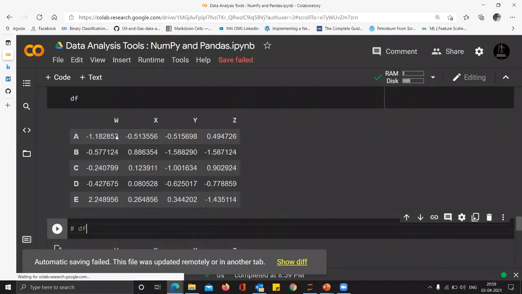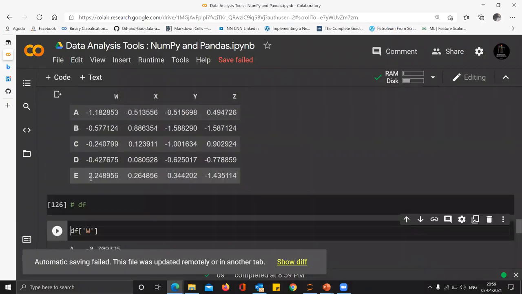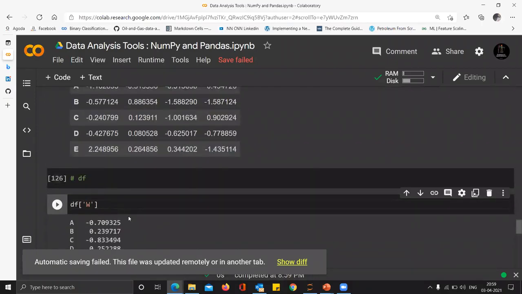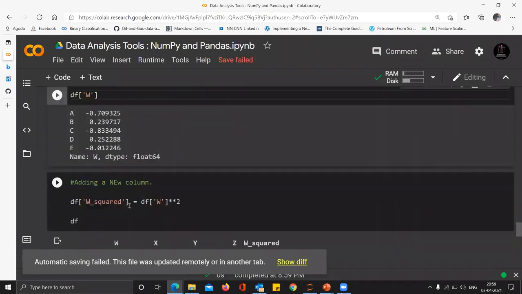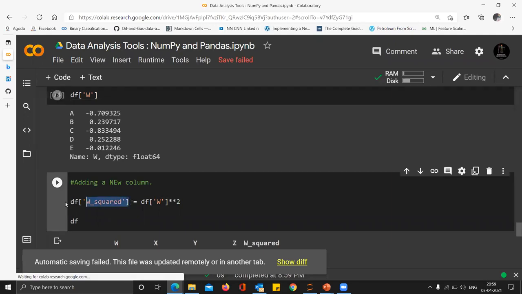Now I can pick any column and I can play around with it. Let's say I want to pick up W column and play around with it. Now, suppose I want to create a new column. In data analysis terms, this is called feature engineering. Every column is a feature in data science. Suppose I want to create a square of an originally existing column, and I want to further discard the originally existing column. So I can create this new column called W squared using this command. This is how simple it is.